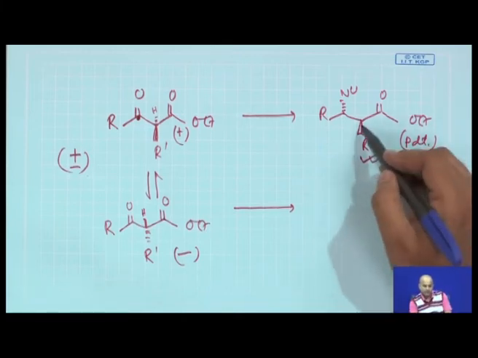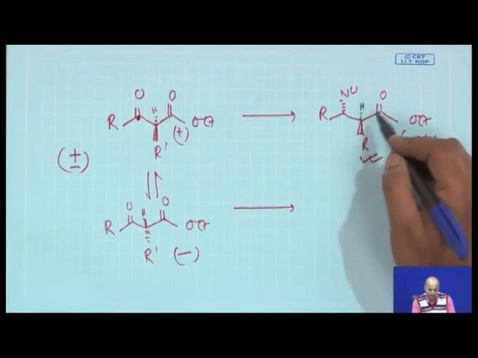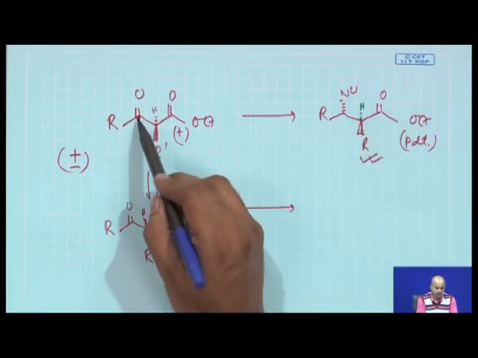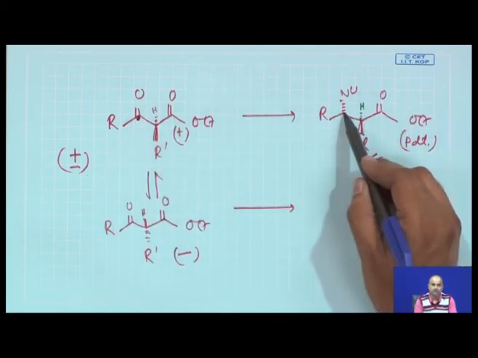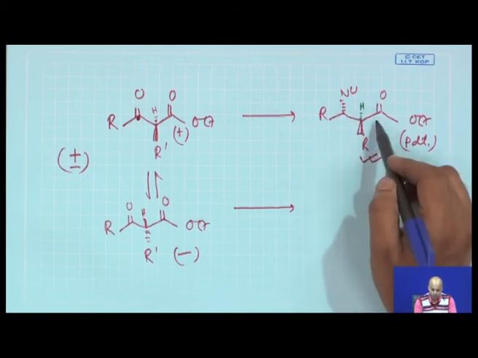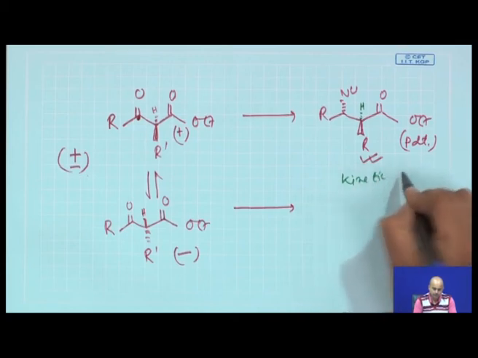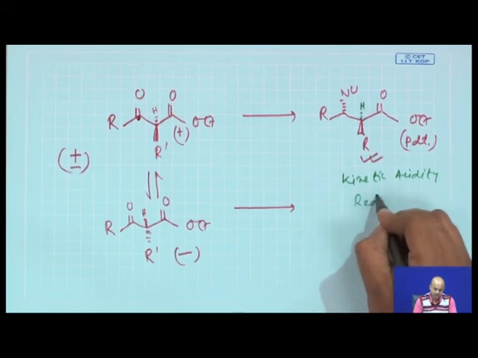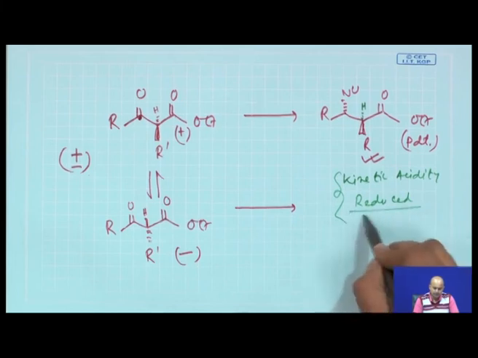Now, in the final product, the epimerization has to be suppressed because the kinetic acidity has now been substantially reduced. Earlier you had two carbonyls, which is extremely acidic; now one of the carbonyls has been functionally interconverted to another functional group. So, the kinetic acidity of this product has now been reduced. This is a very classic example of DKR.